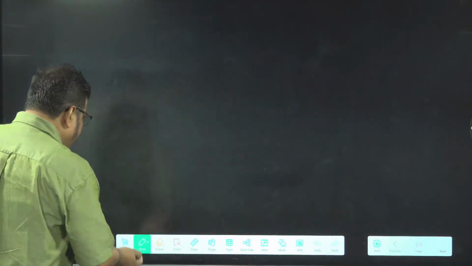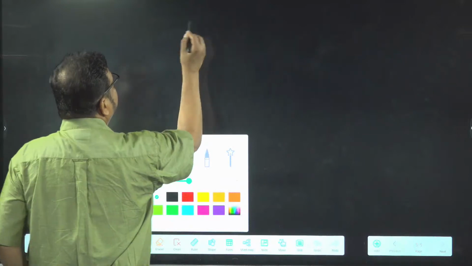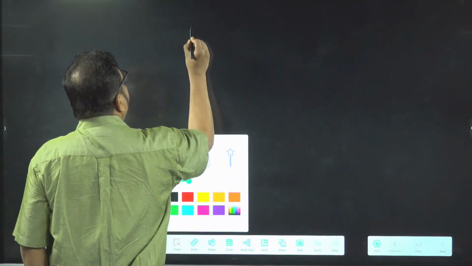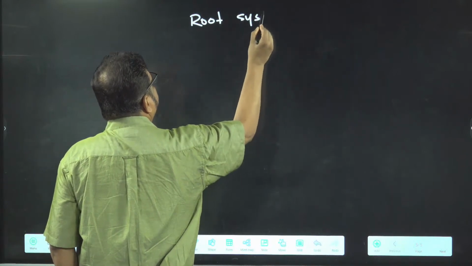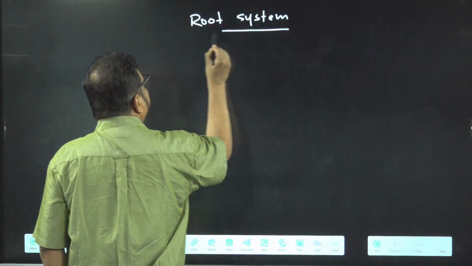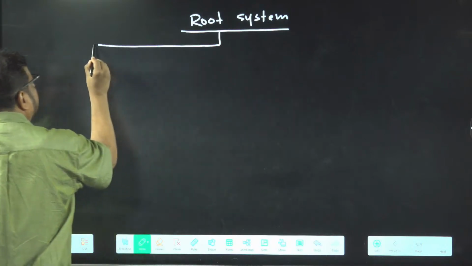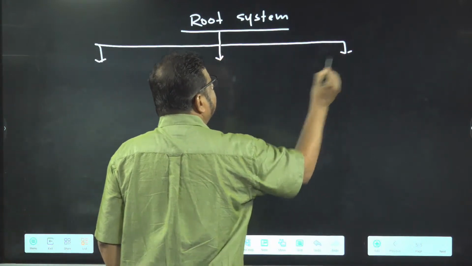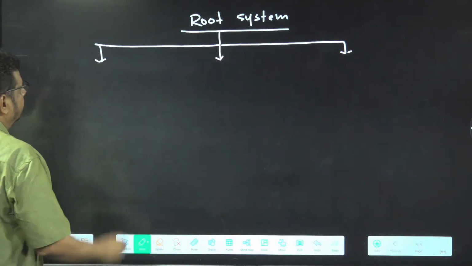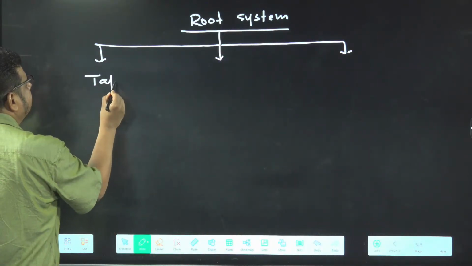Now we are moving to the types of root system. There are three types of root system mentioned in NCERT. The first type mentioned is tap root system.